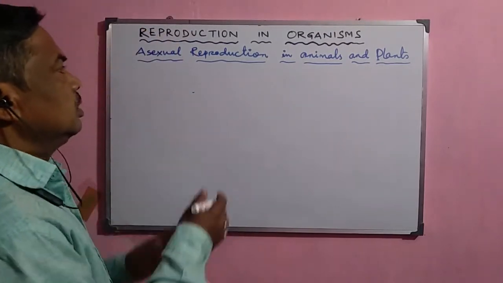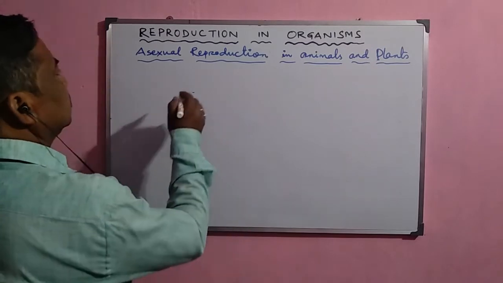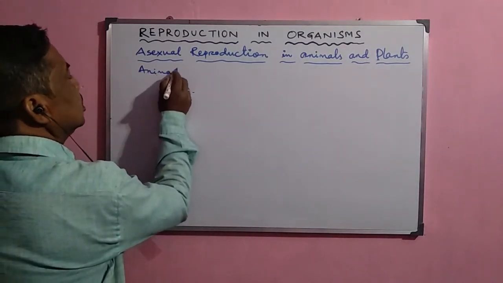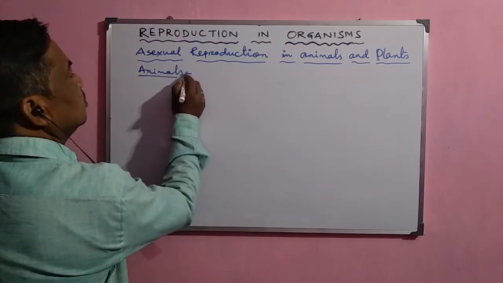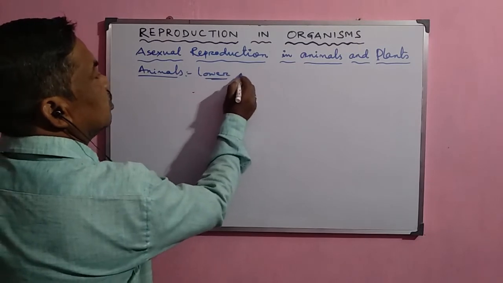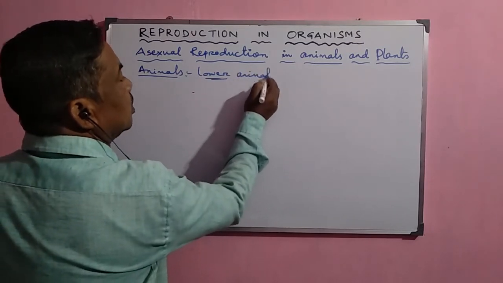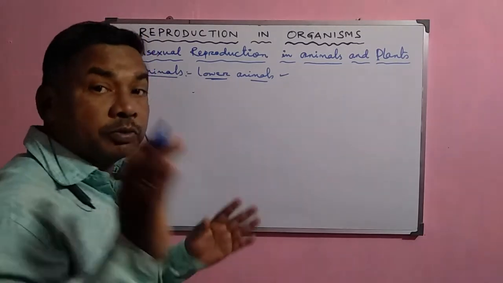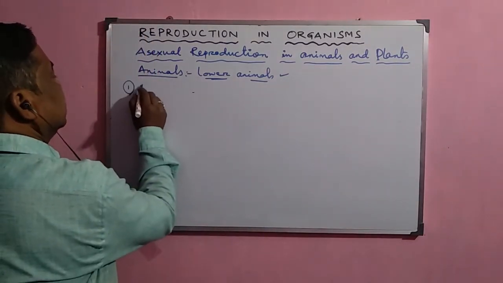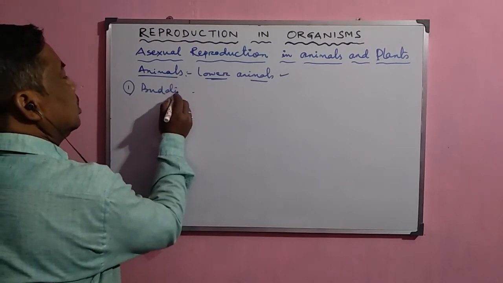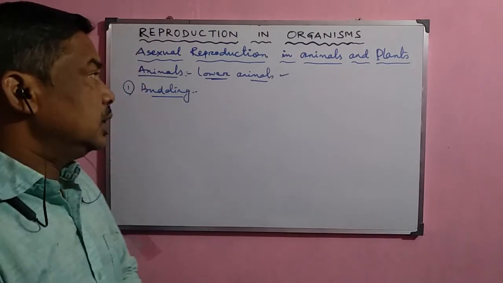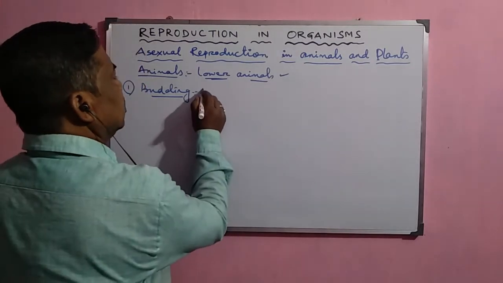Now, first of all, I shall discuss asexual reproduction in case of animals. How does this asexual reproduction occur in animals? Normally, in the lower organisms or lower animals, this type of reproduction is observed. For example, the first one is budding. This budding is one of the important asexual modes of reproduction, and the common example of this budding process